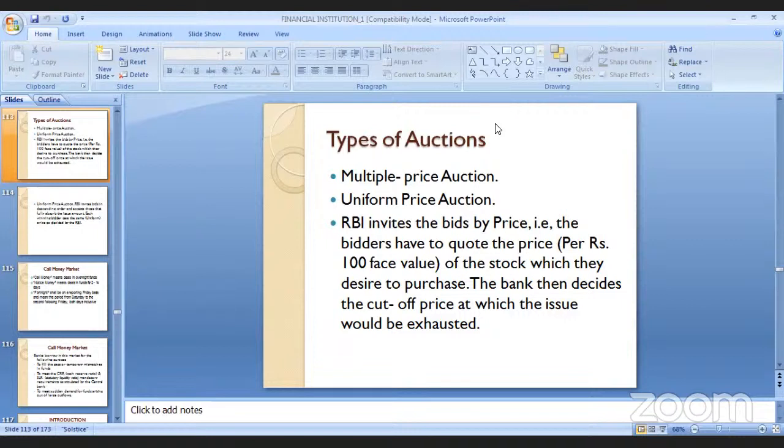Here the bank will ask various participants for various prices in a multiple price auction. For example, I will raise the auction from 25,000 to 95,000. Someone will raise the auction from 25,000 to 75,000. Now the bank will decide the lower level and higher level. Within the lower-level and higher-level cut-off, all applicants will be able to buy the product. That is called a multiple price auction.